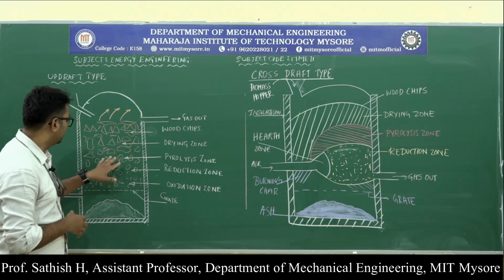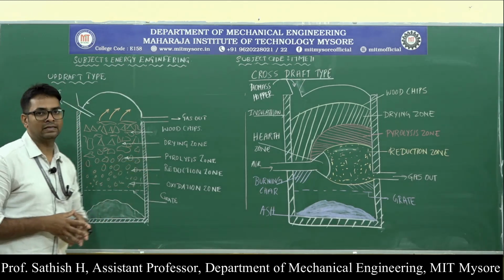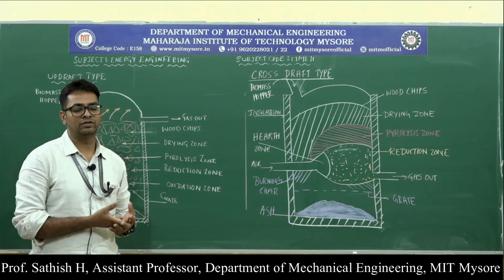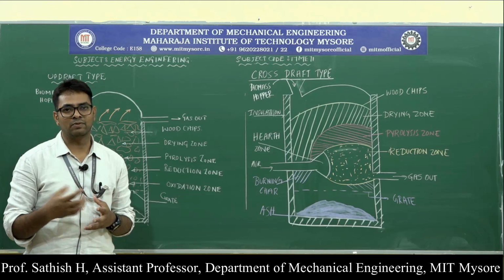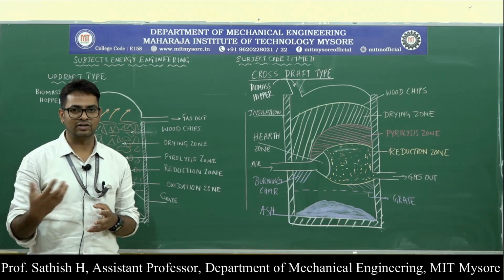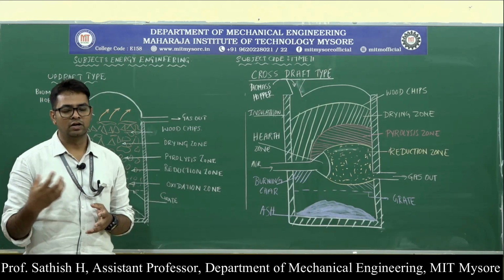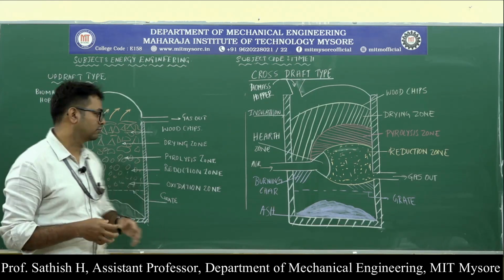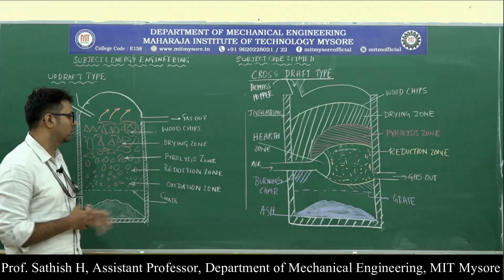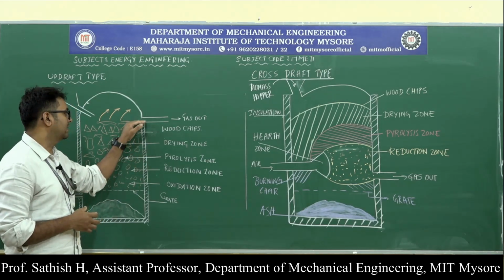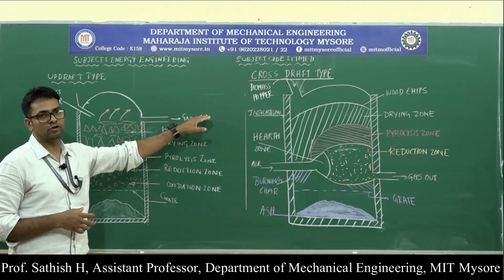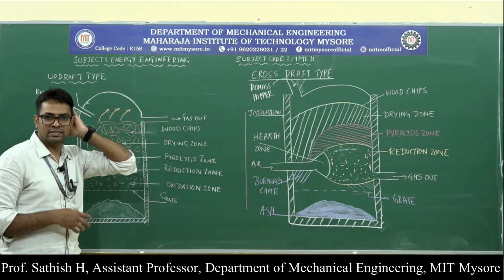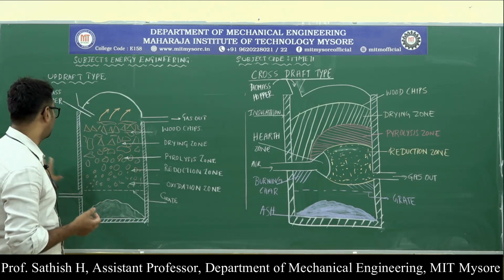Above that there is a drying zone, where the wood chips or biomass taken into the gasifier loses its moisture. It is getting dried, losing maximum moisture because of the temperature of the producer gases going up. Finally the gas is taken out at the outlet at the top of this gasifier. So this is the working of the updraft type.